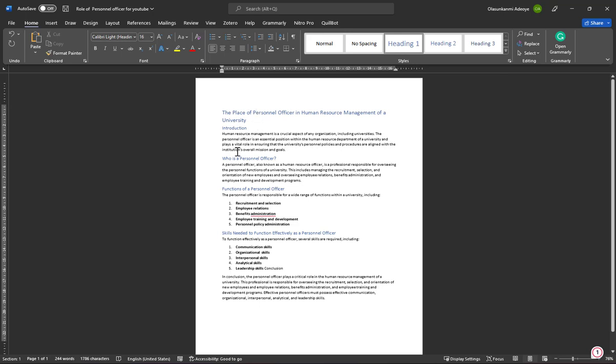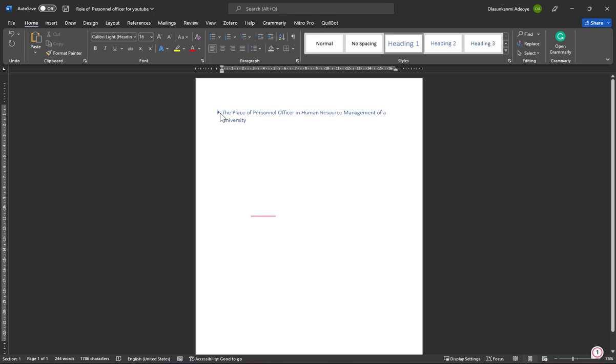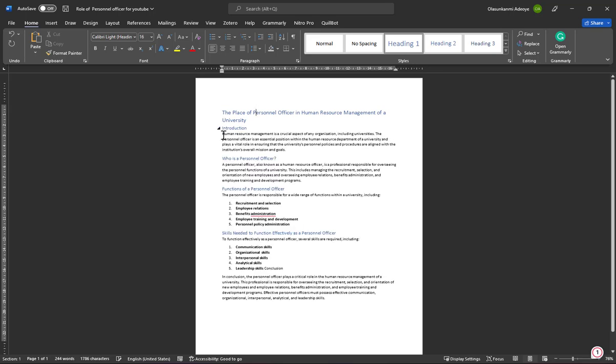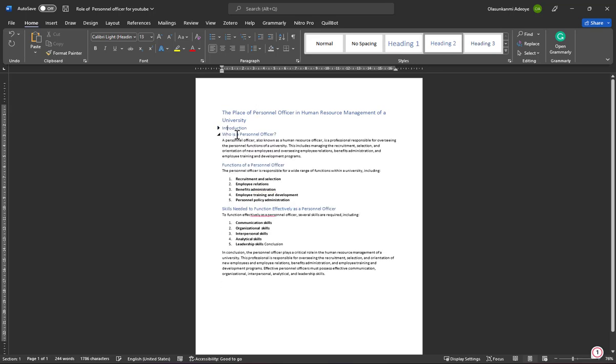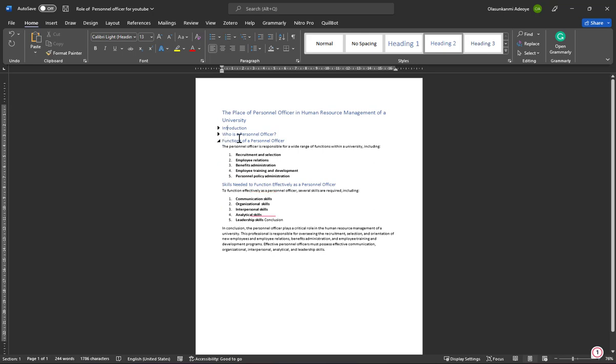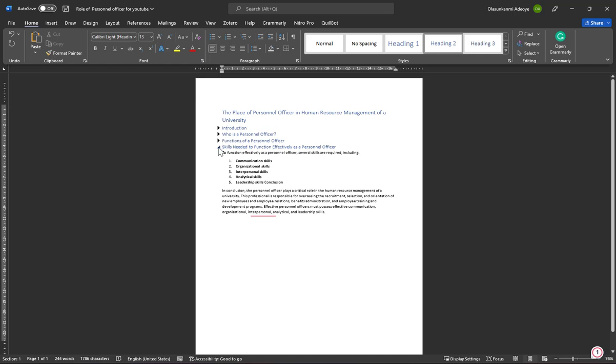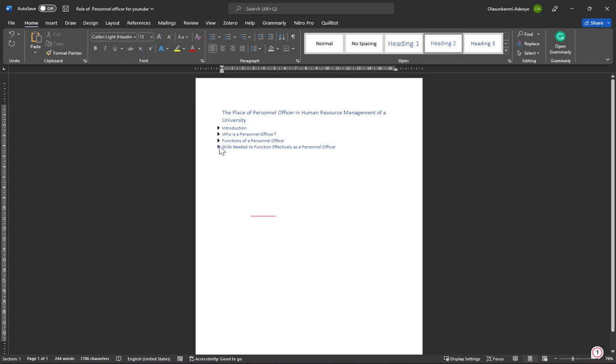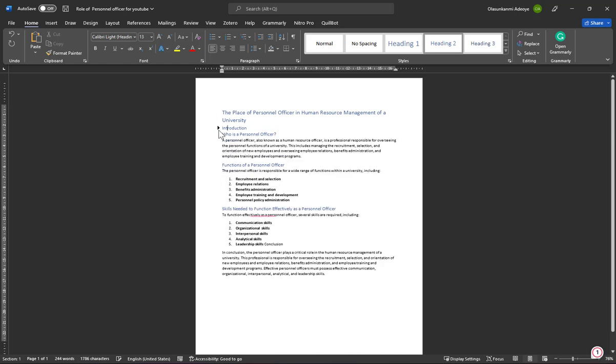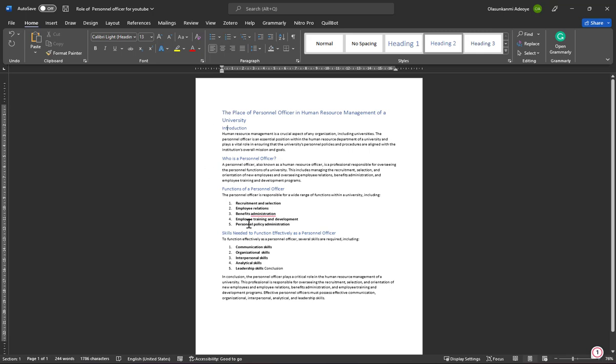So if you look critically at this, you will see that once I close this heading 1, all the information is gone, and introduction, who is a personnel officer, and this is an example of what your presentation will look like. So after you have it in this format, the next thing you will do is to launch your browser. So when you launch your browser,